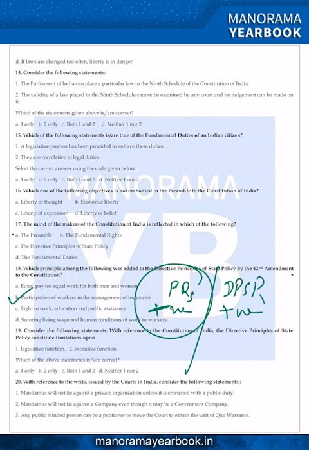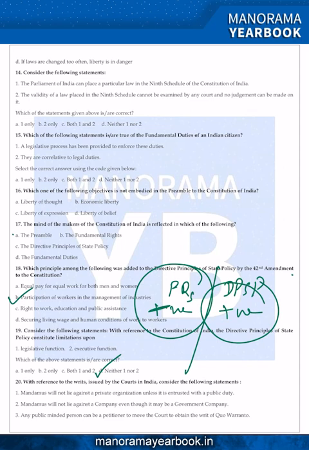But DPSP are positive, giving power to the state to enact policy that is beneficial for the poor or for society. We have different laws enacted to support or create a welfare state. So DPSP do not put any sort of limitation on government, or on the legislature as well as the executive. They can enact laws based on the society, their culture, diversity, etc. So the answer should be D for Delhi.